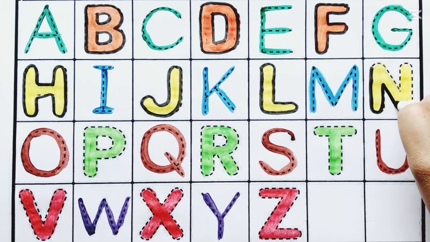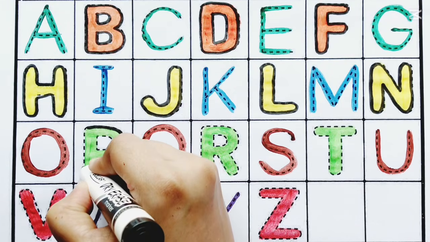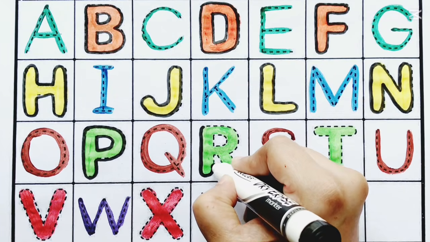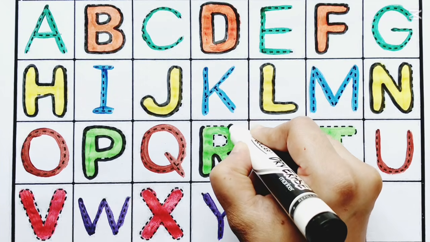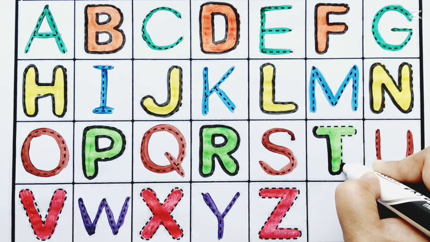Let's see a list of words that start with the letter A.